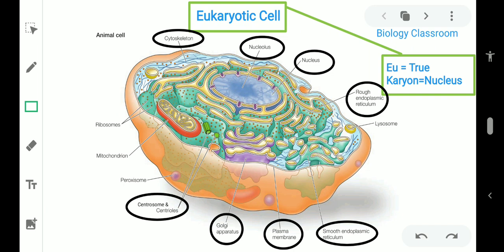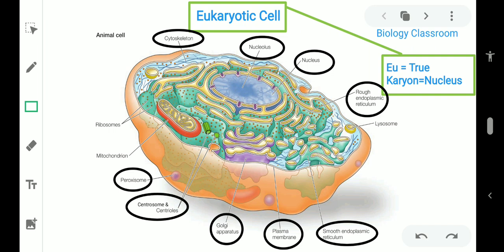It consists of two cylindrical structures called centrioles. Its function: centrioles are responsible for the movement of chromosomes during cell division. Next, peroxisome. They are pinched off from endoplasmic reticulum and not from Golgi. That is the important point. Peroxisome is not pinched off from Golgi.